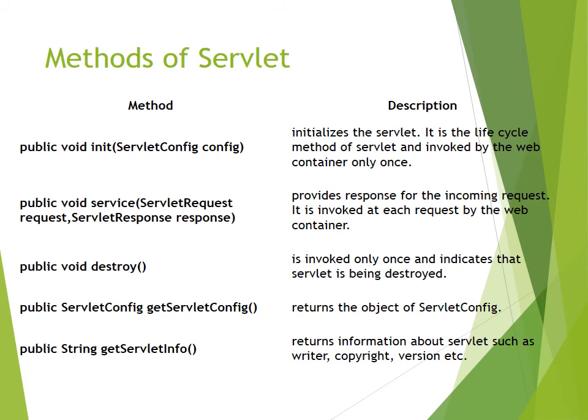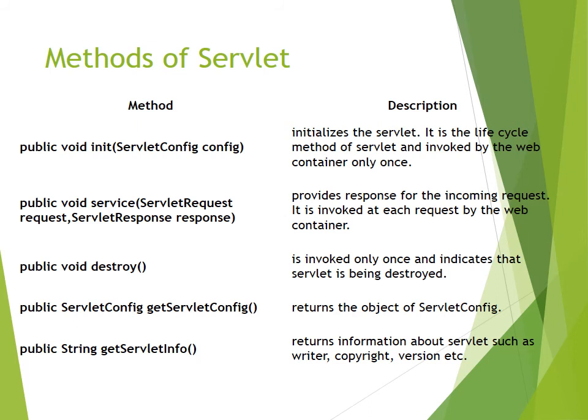Most of the time, whenever you are creating database connectivity and other resource collection, you can work with this invocation, and you can define your own init method by overriding this method from the servlet interface.